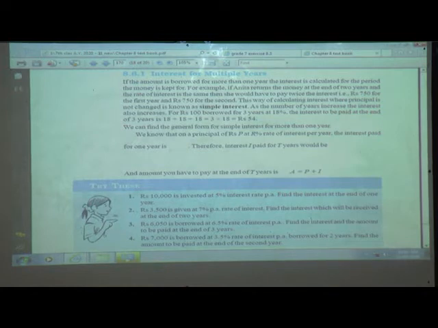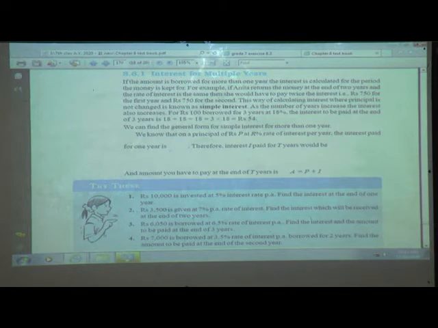If the amount is borrowed for more than 1 year, the interest is calculated for the period the money is kept for. So how many years, what is the period you are keeping that money? If you are using the money which you have borrowed from the bank for 3 years, that period is 3.